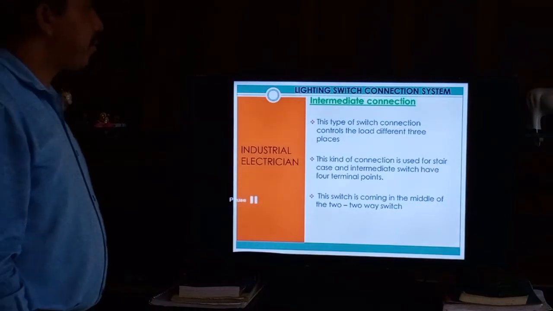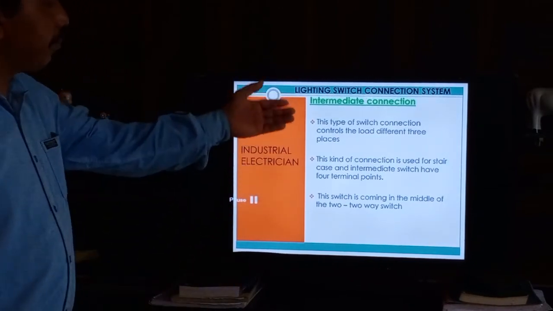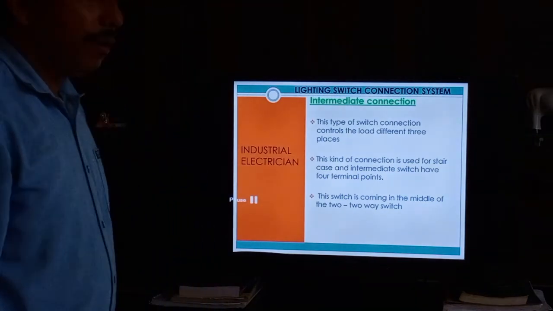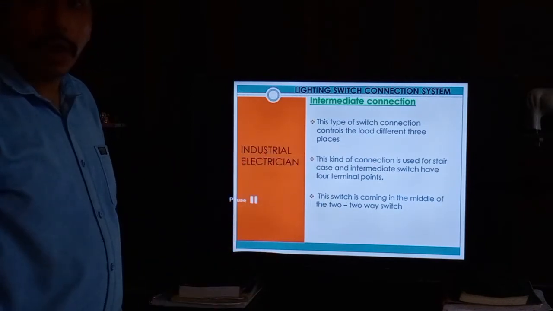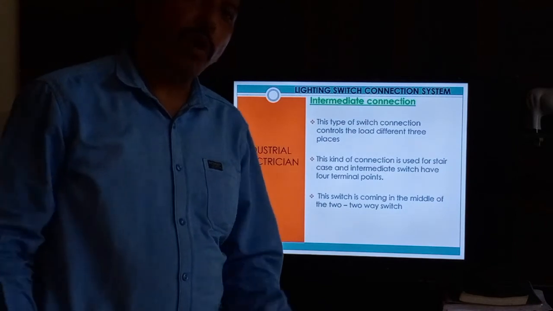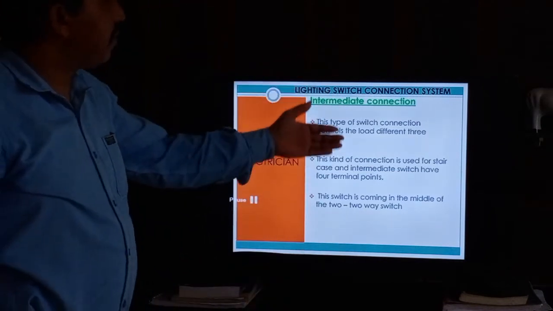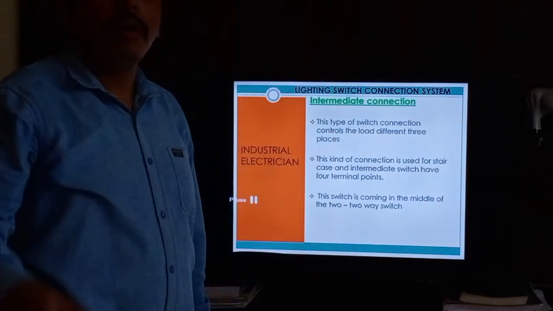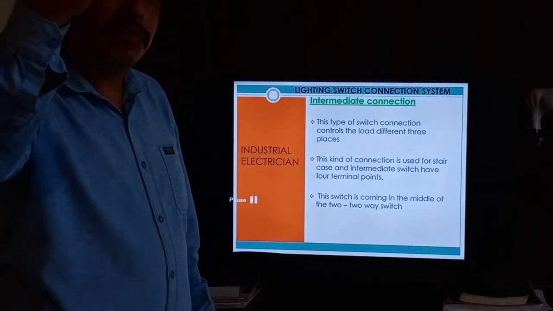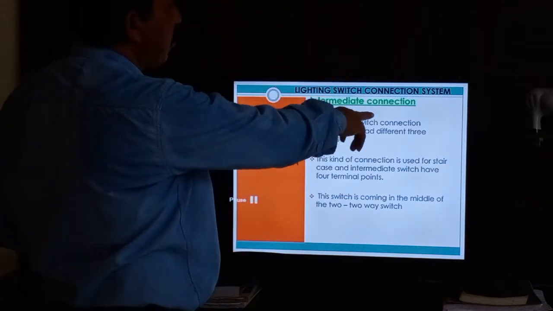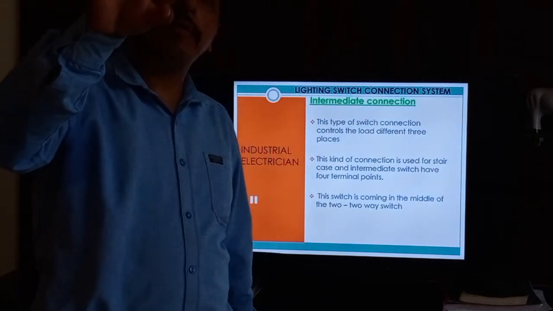Next one is intermediate connection, intermediate wiring. This is used maximum in godown areas also, but in the Gulf we use it mostly in staircases, because buildings are very high: first floor, second floor, third floor, fourth floor like that. With this type of connection we can control the load from three different places. We can use three switches and control from three different places.